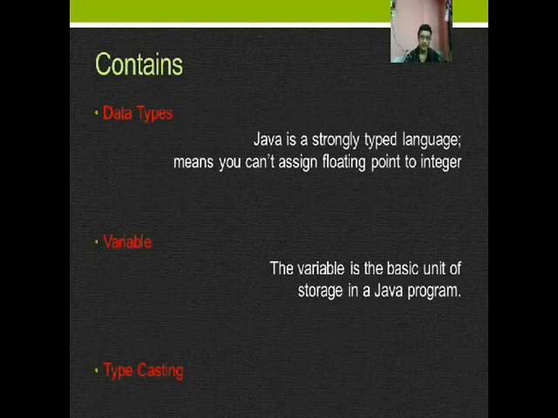Now let us see the contents of this video lecture. It is data types. What are data types? Java is a strongly typed language, meaning you can't assign a floating point to an integer. Now let us come to variable. What is a variable? The variable is the basic unit of storage in a Java program. Another important aspect is typecasting.